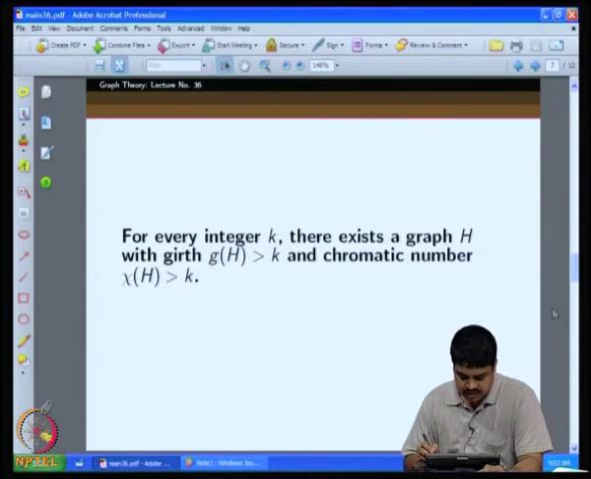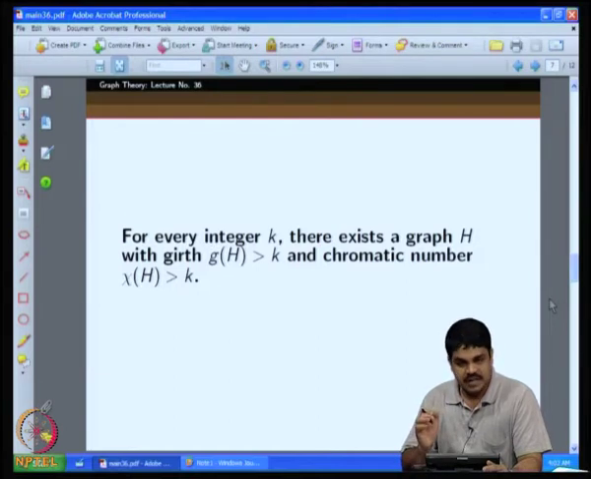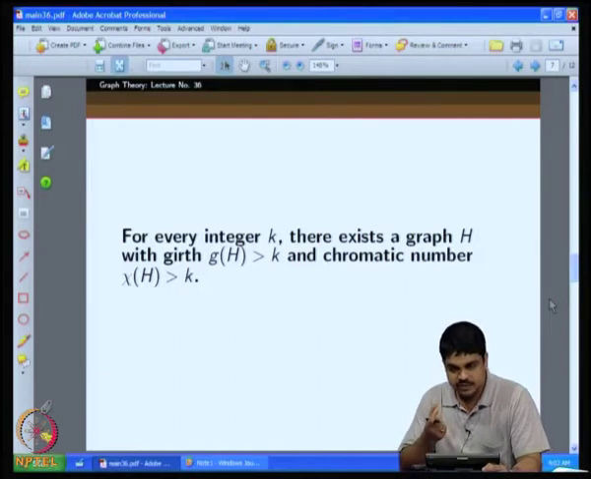Consider this question. Suppose we are given an integer k, and we are looking for a graph with girth greater than k. Girth means what? Girth means the shortest cycle length, the length of the shortest cycle should be greater than k. And also another property is required for the graph, namely the chromatic number of the graph is also greater than k, two numbers.